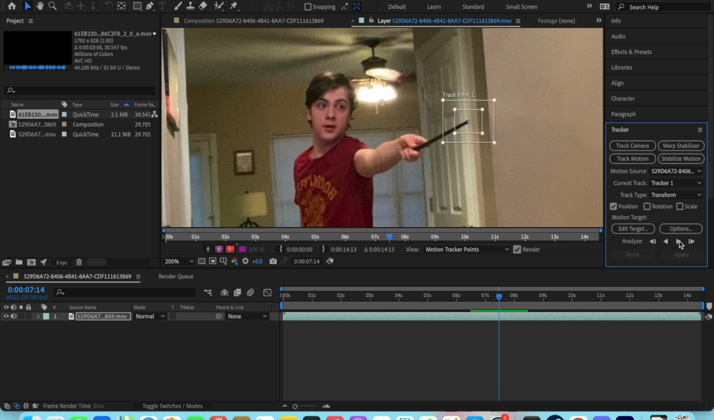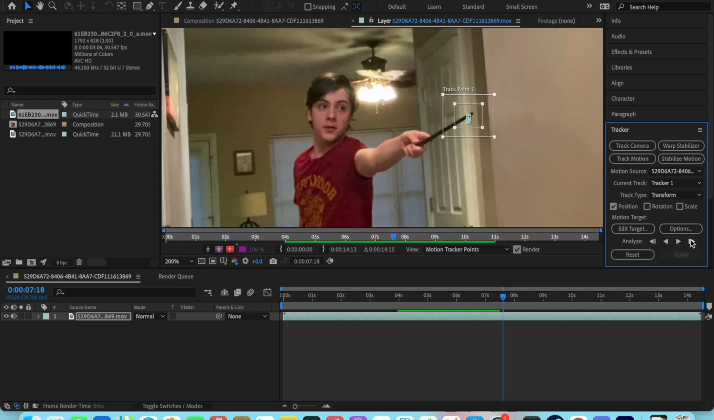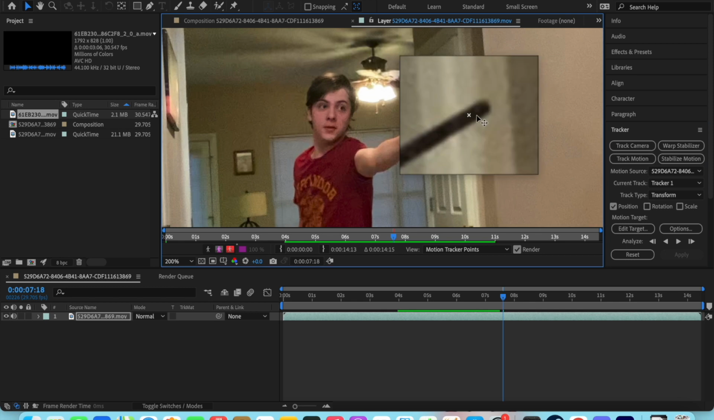Now, if it's not that bad, you could probably auto analyze, but just in case, I'm going to assume that maybe it's not working like that for you. You're going to do frame by frame. To go frame by frame, analyze one frame forward, press that, and it'll start tracking. If it goes off a little bit, just move it.